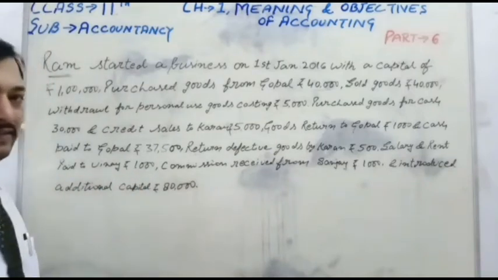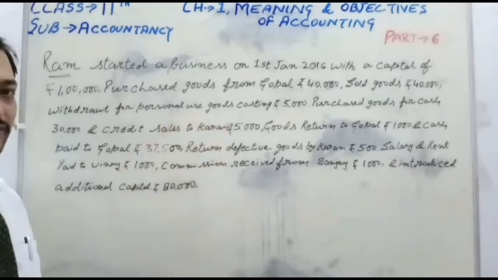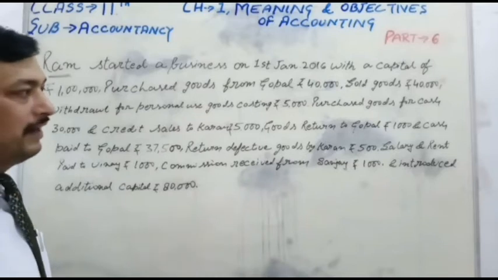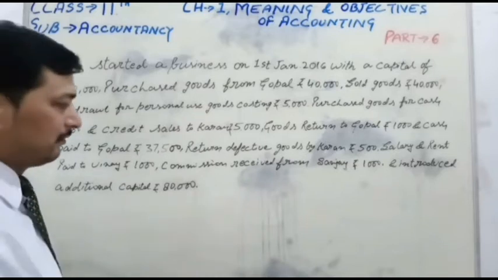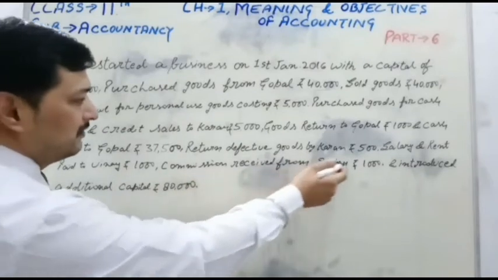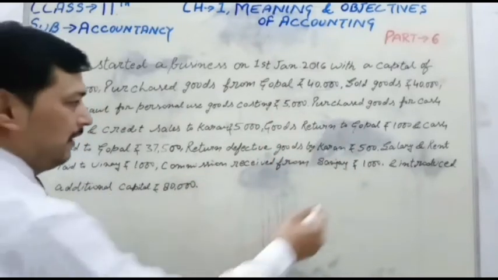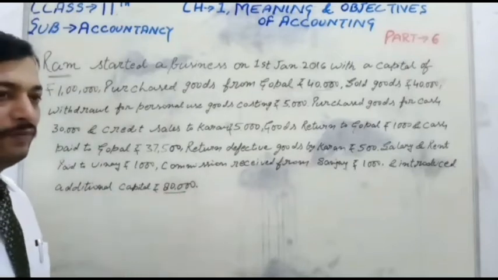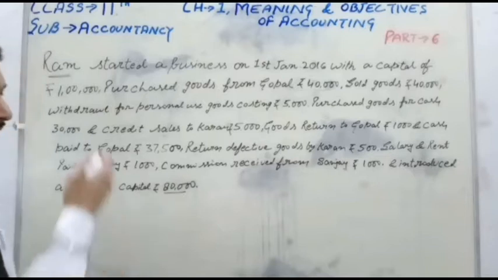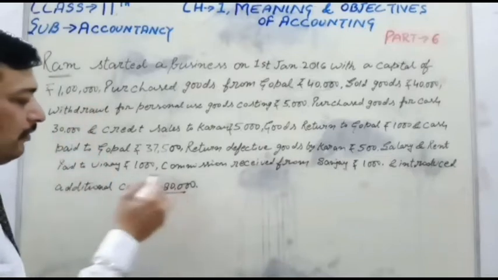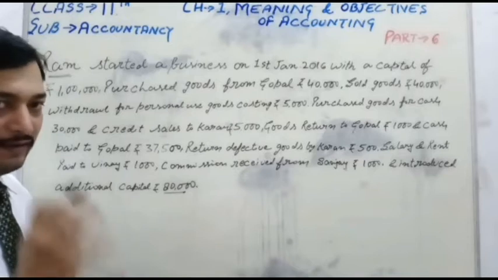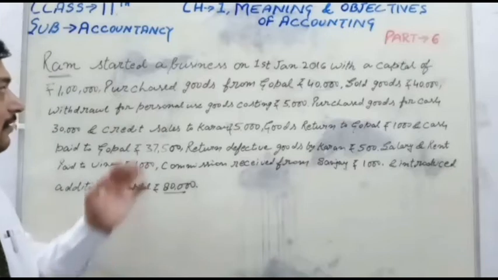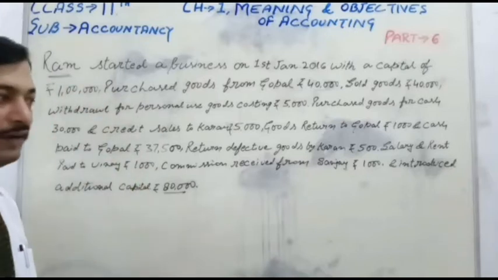It is an expense because the firm is running. They are doing work, buying and selling goods, so they need to pay expenses. And commission received from Sanjay is 1,000. It is income. And additional capital introduced is 80,000. At the time of greater need of capital, Ram is introducing a capital of 80,000 during the year. So these were the business transactions done by Ram for running the business.